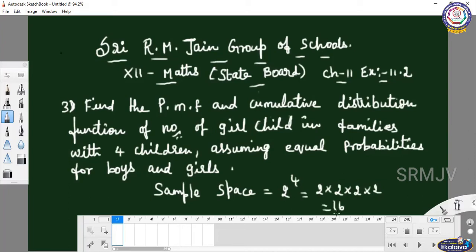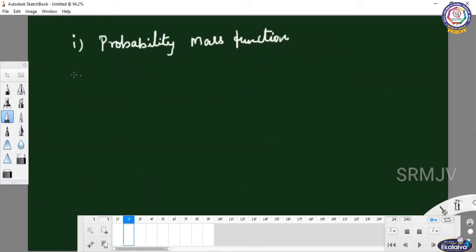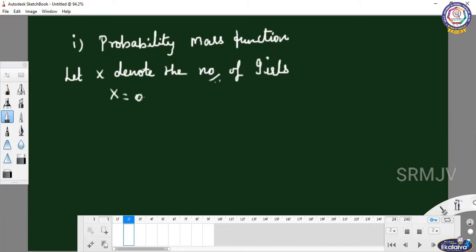Now let x denote the number of girls. What are the possible values x can take? x equal to 0, x equal to 1, x equal to 2, x equal to 3, x equal to 4. x equal to 0 means no girls, 1 means only one girl, 2 means two girls, and 3 girls, and 4 girls.